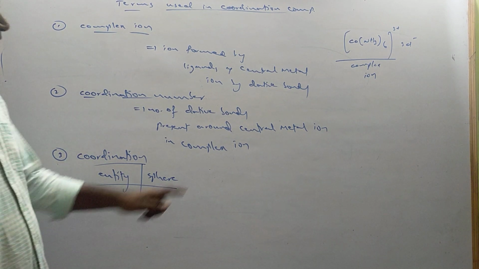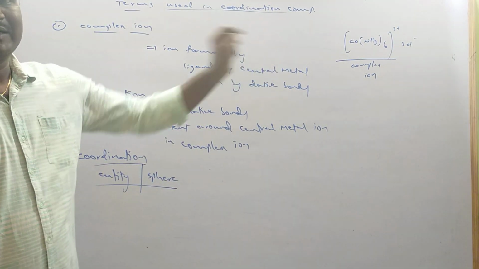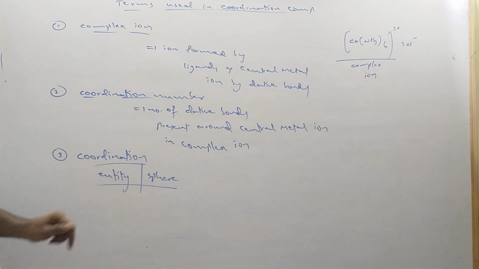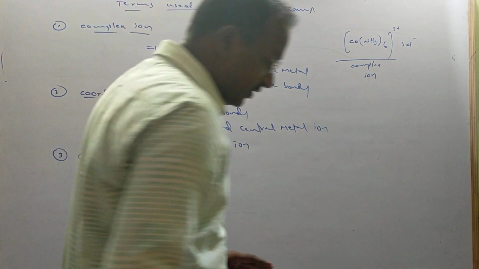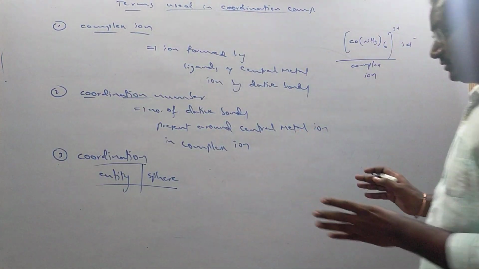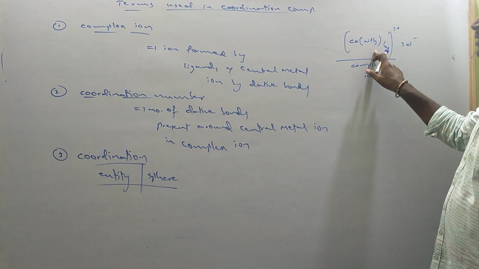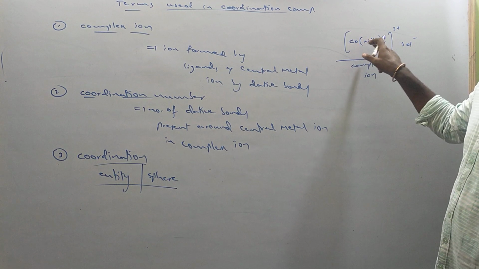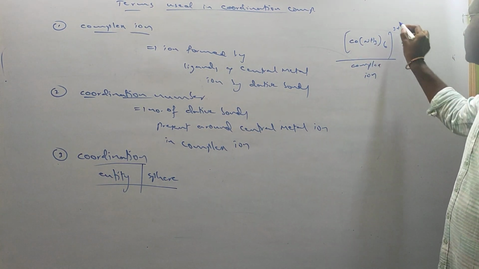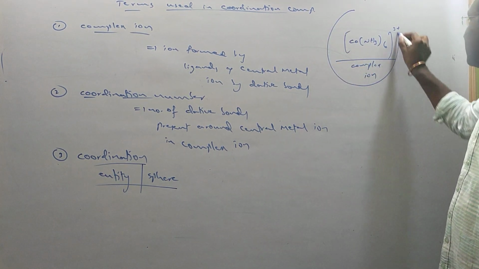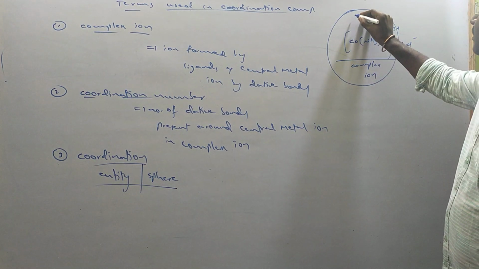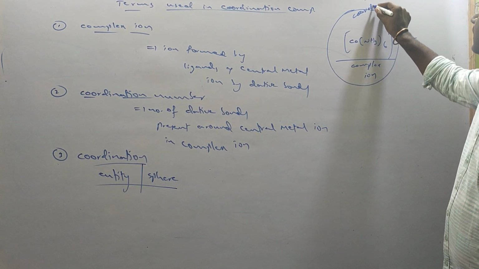Let me explain with that example. Coordination entity and coordination sphere means the space where the dative bonds are present around the central metal atom by ligands. It is called the coordination sphere. This area is called the coordination sphere.